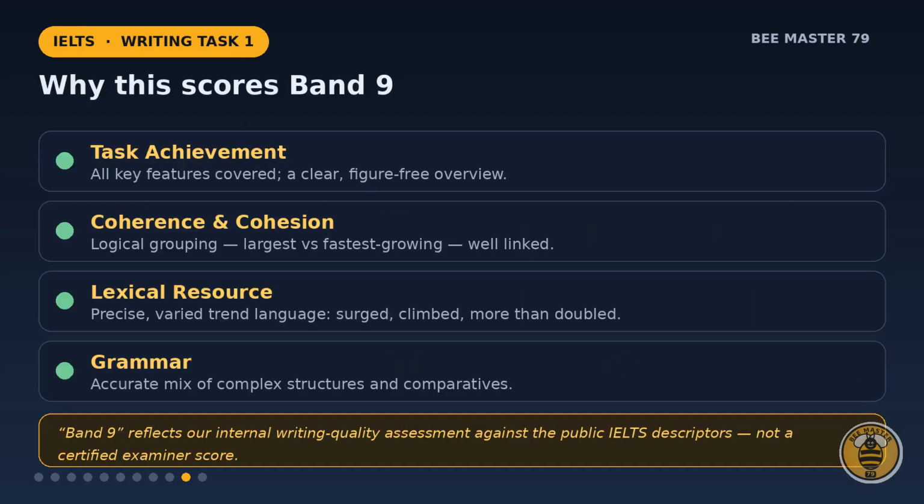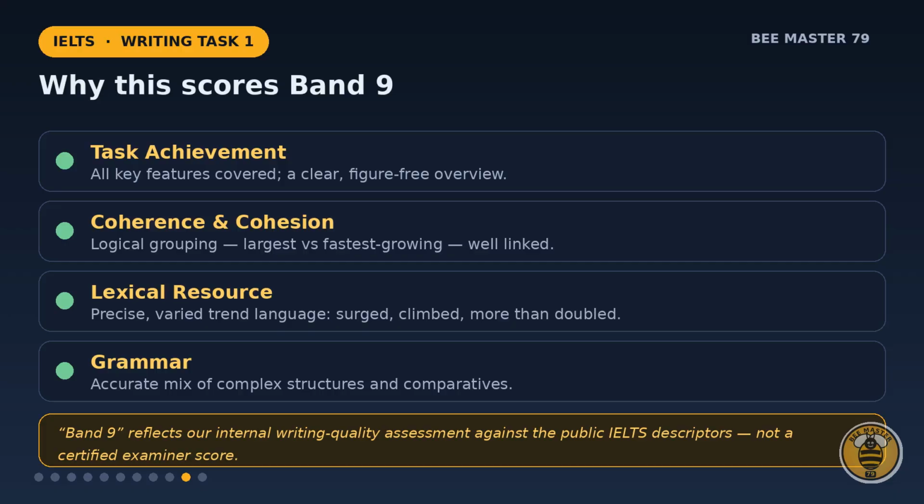Why is this a Band 9 answer? Task achievement. We cover all key features with a clear overview. Coherence and cohesion. Ideas are grouped logically and well linked. Lexical resource. We use precise, varied vocabulary for trends. And grammar. We mix complex structures accurately.